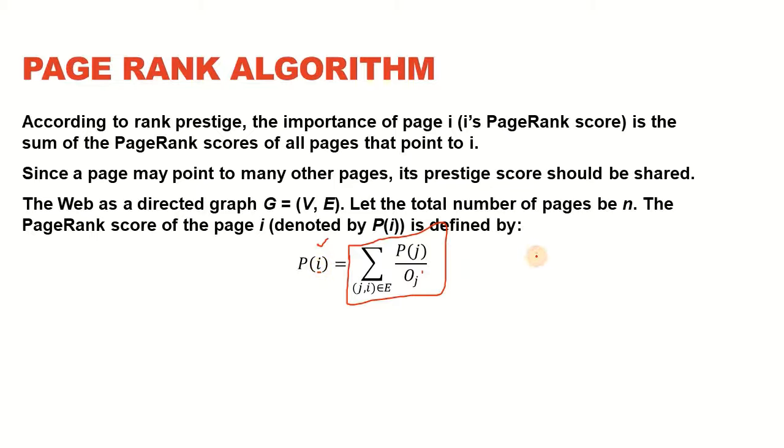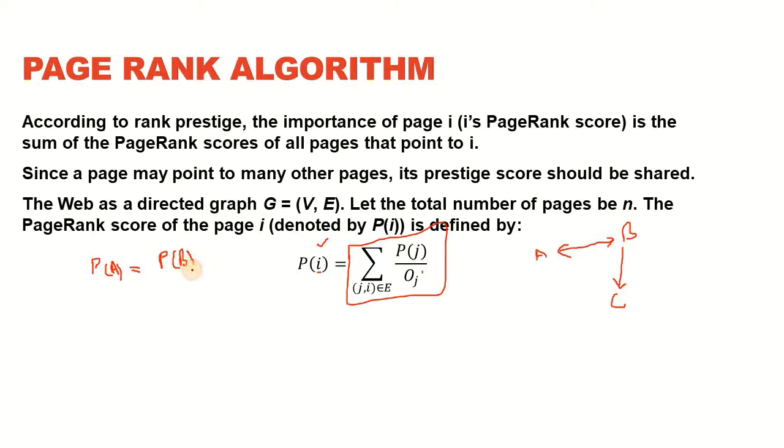Now if we consider a very simple graph that has nodes A, B, and C. A and B have a bidirectional edge while B is pointing towards C. Now in this case, the prestige or the PageRank score for page A is going to be equal to the prestige of the node B, because B is the one that has its outlink directed towards A. So what is the prestige of B?